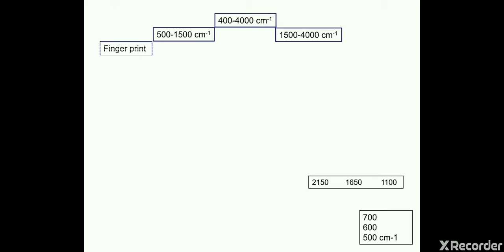The range of 500 to 1500 centimeter inverse is known as the fingerprint region, and the functional group region is 1500 to 4000 centimeter inverse. The IR frequencies in the fingerprint region are known as bending frequencies, and in the functional group region they are known as stretching frequencies.